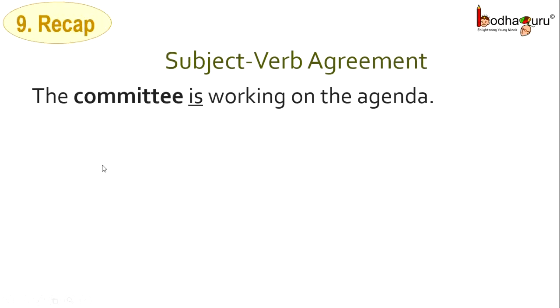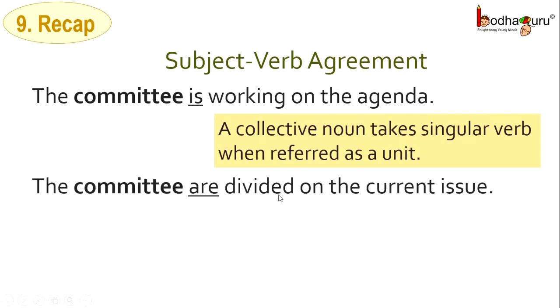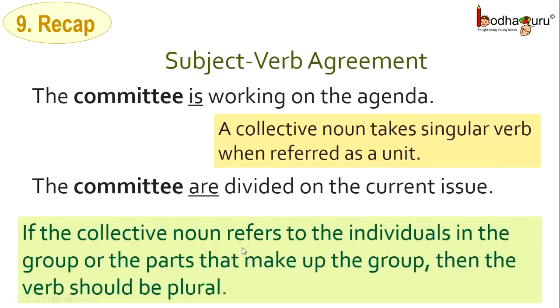The committee is working on an agenda. What do we see? A collective noun takes singular verb when referred to as a unit. Here committee is a unit and hence we are using singular verb is. Next, the committee are divided on the current issue. What do we see here? If the collective noun refers to individuals in the group or the parts that make up the group, then the verb should be plural. So here we are referring to the members that form the committee and hence we are using plural verb.